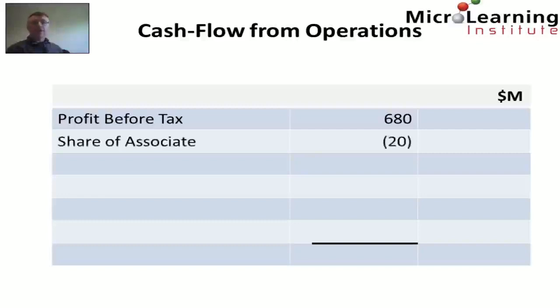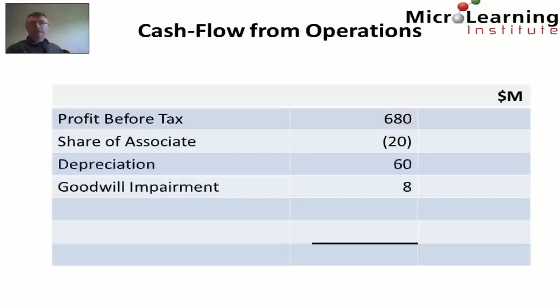Firstly, we deduct the share of the associate, because of course this share of an associate is not a cash inflow, so we remove it in terms of arriving at the net cash flow from operations. Similarly, we add back depreciation and the impairment of goodwill, because of course these expenses that are recognized in the income statement are not cash outflows.